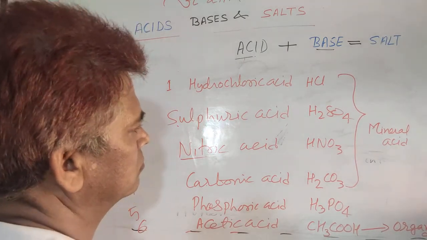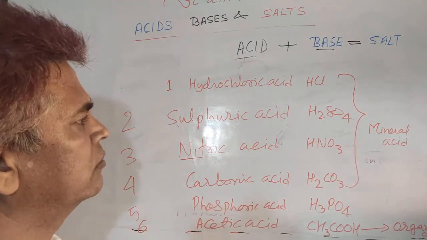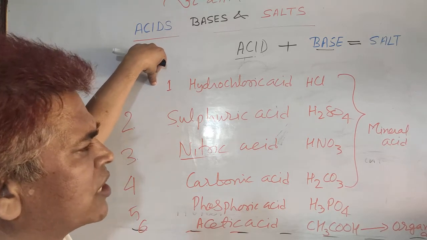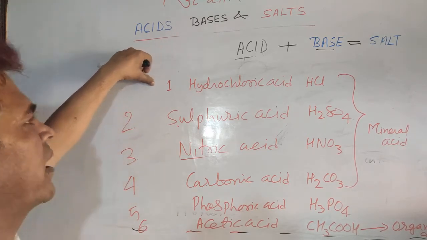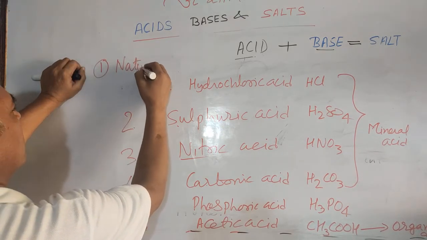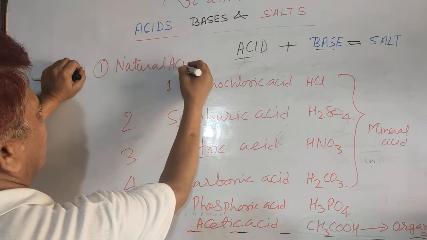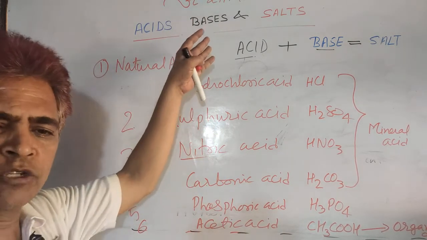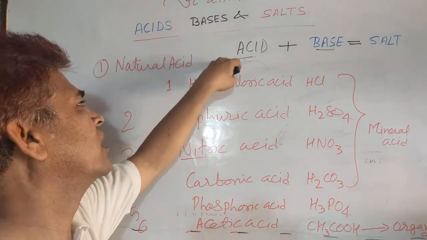So, one more thing: the acidic substances are also classified as natural acids. First one you can write natural acid. Which ones occur naturally? There are so many examples.